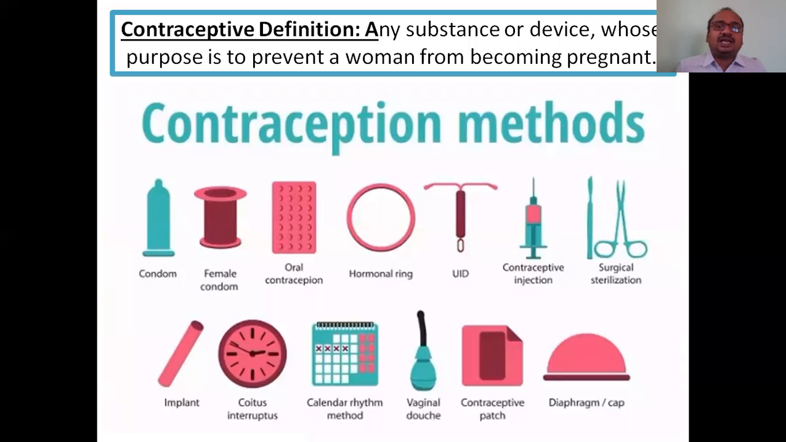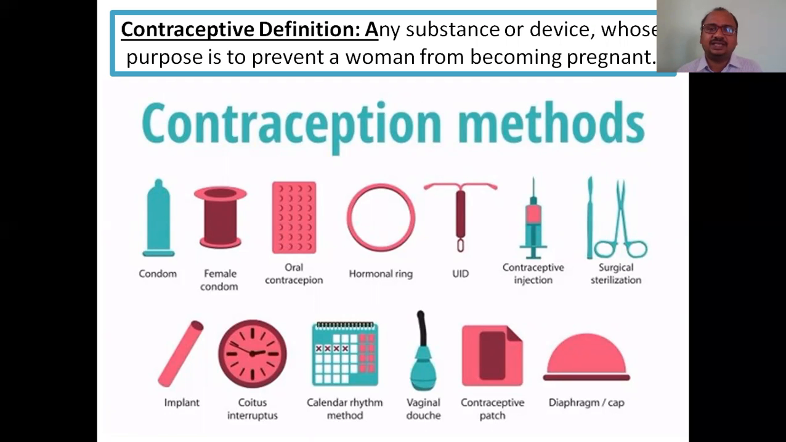If you see the definition, contraceptives are nothing but either a chemical or hormones or a synthetic preparation, natural preparation, or a plant source, whatever it may be. It is a substance or a device whose main purpose is to prevent a woman from becoming pregnant. That is the main definition of the contraceptive. Women cannot become pregnant.